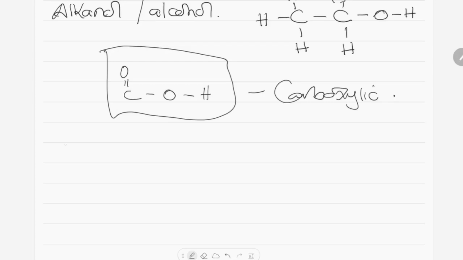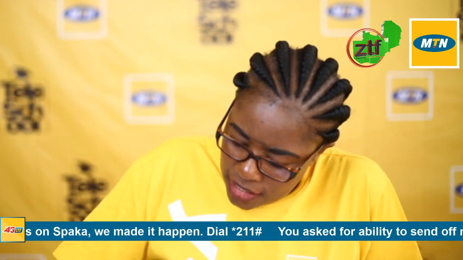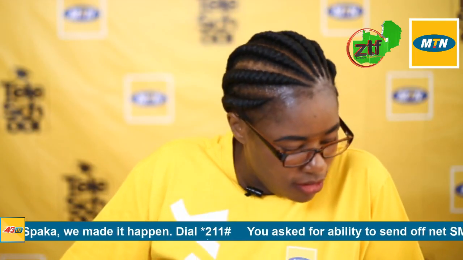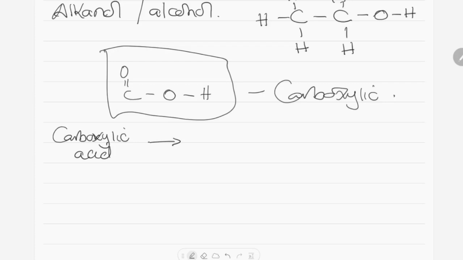So the homologous series is the carboxylic acid. Then the member of that carboxylic acid is ethanoic acid. Why?